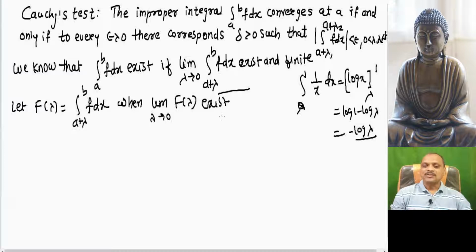So it is a function of lambda, and whenever it exists as lambda tends to 0, we apply Cauchy's definition of limit.